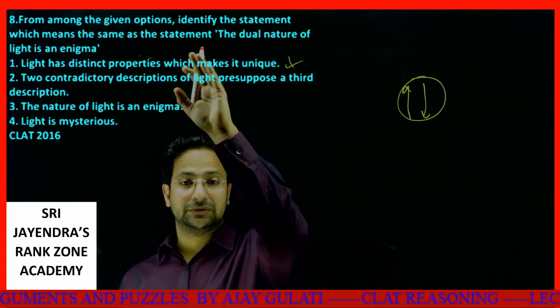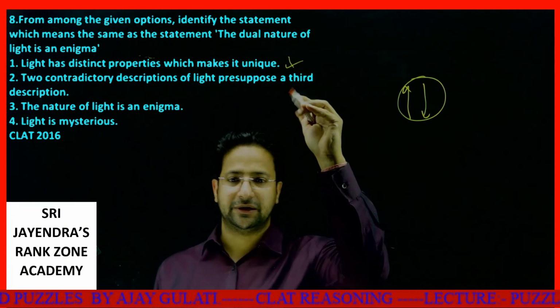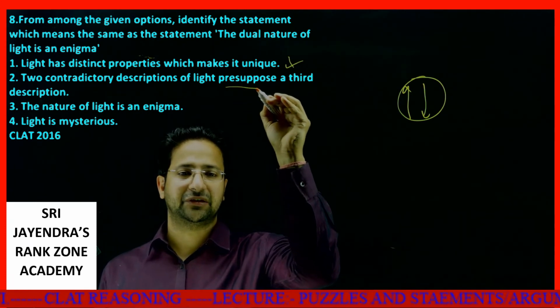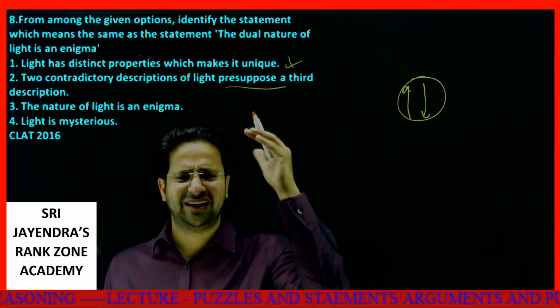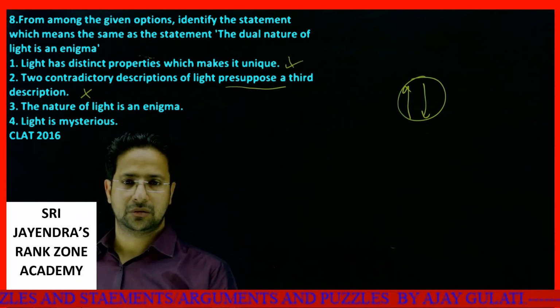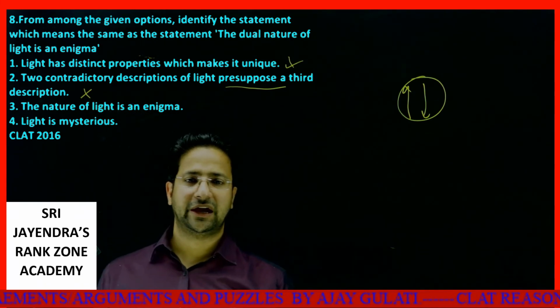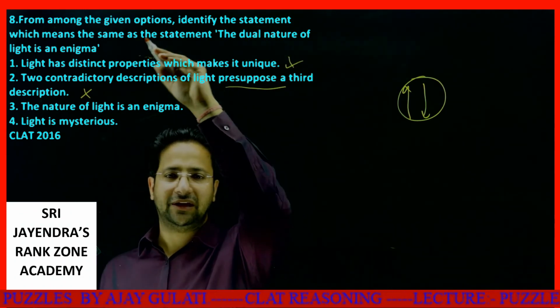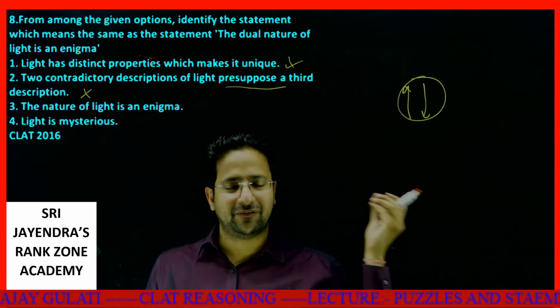From the given options, identify the statement which means the same as the statement. Next, two contradictory descriptions of light presuppose a third description. This is nothing like what was said. This is absolutely vague. Next is the nature of light is an enigma. Exactly, this is what is being said. Dual nature of light is enigma. See, dual is a property of the nature.